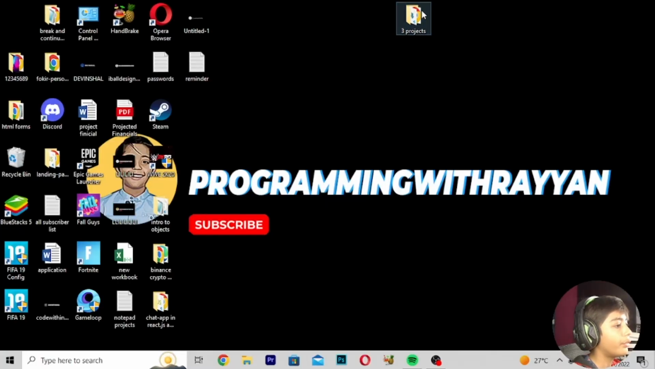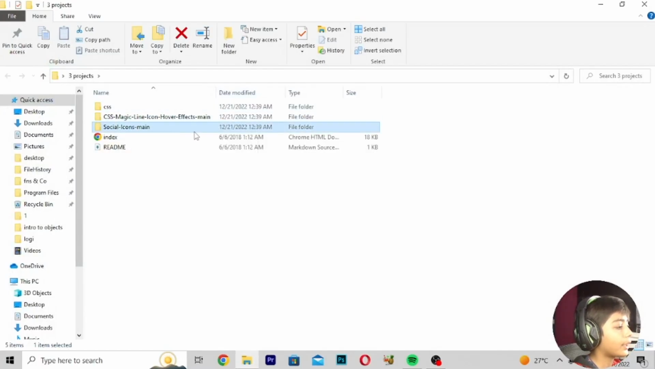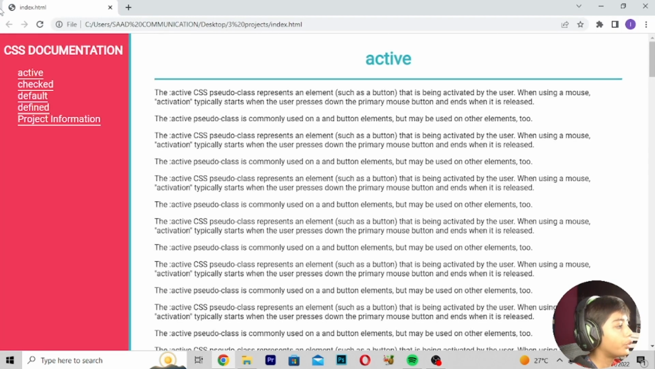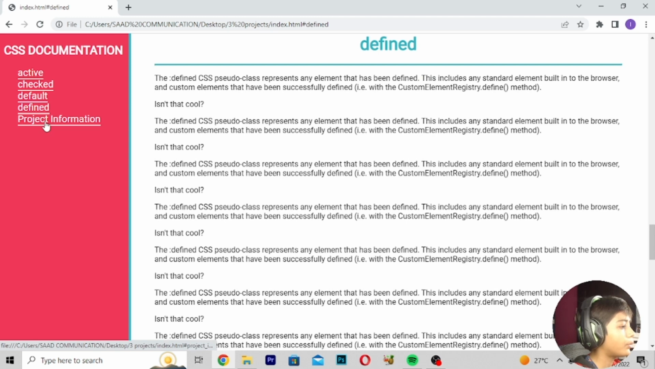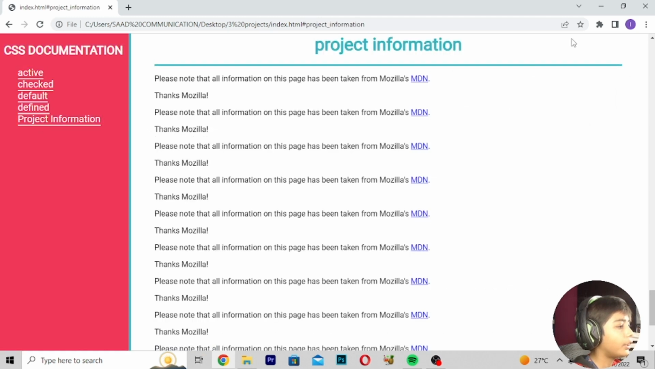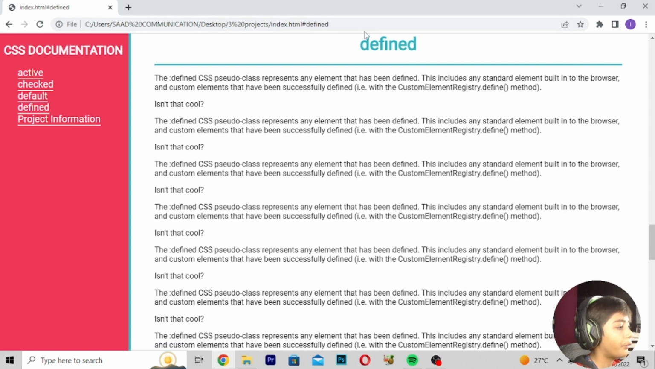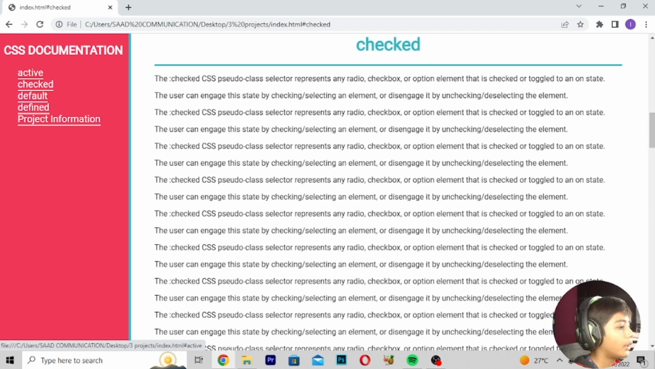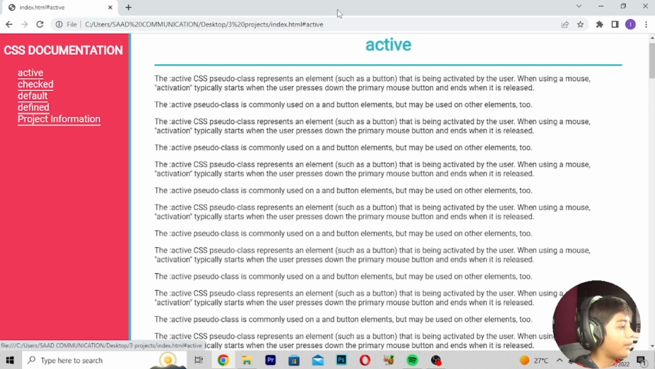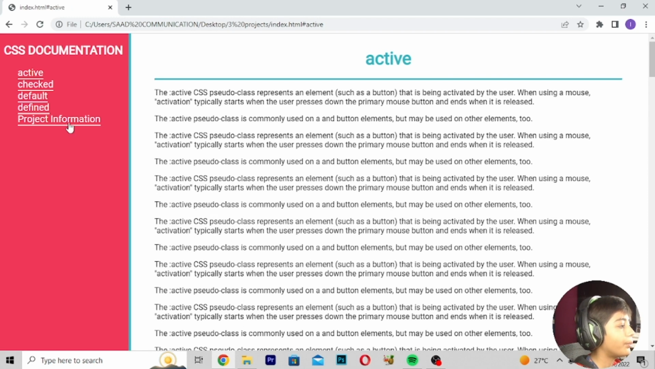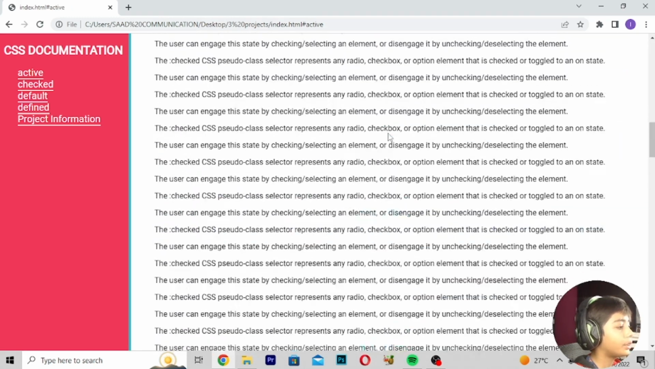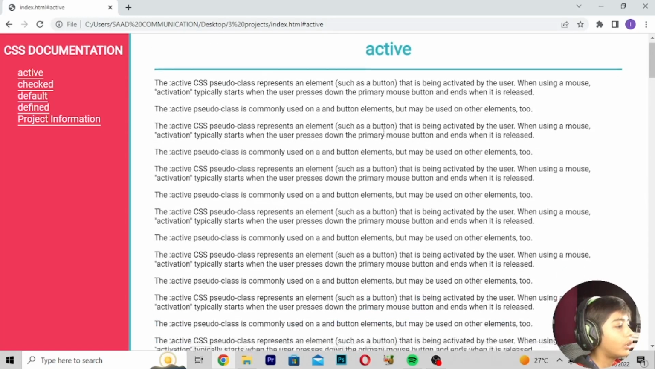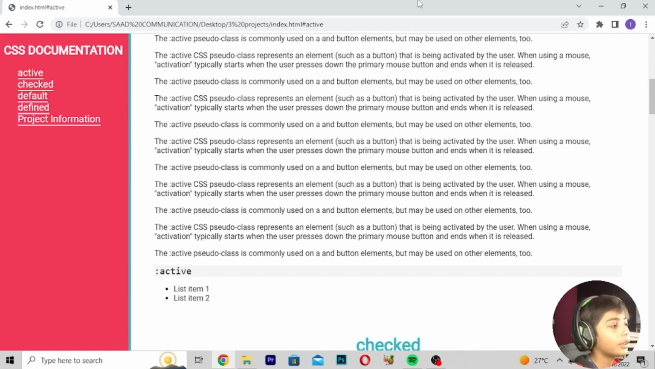So let's start. First of all, I will show what we are building. We are building a technical documentation page, a CSS documentation page. Here is active, check, default, define it, project information. Here is my define it, default, check, active. So we are building that technical documentation page for you. It doesn't take a long time, so let's start the video.